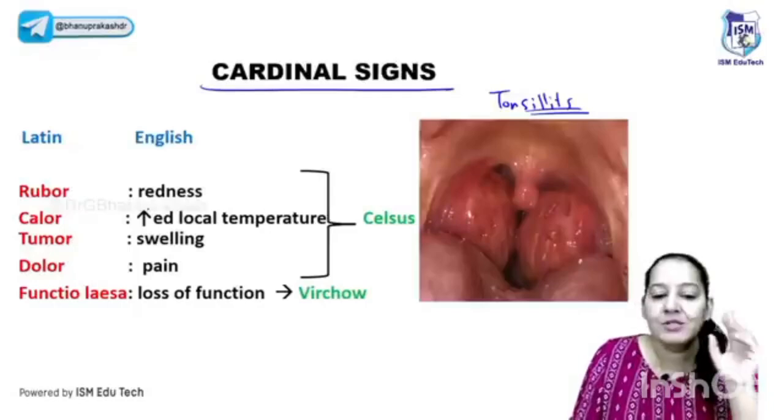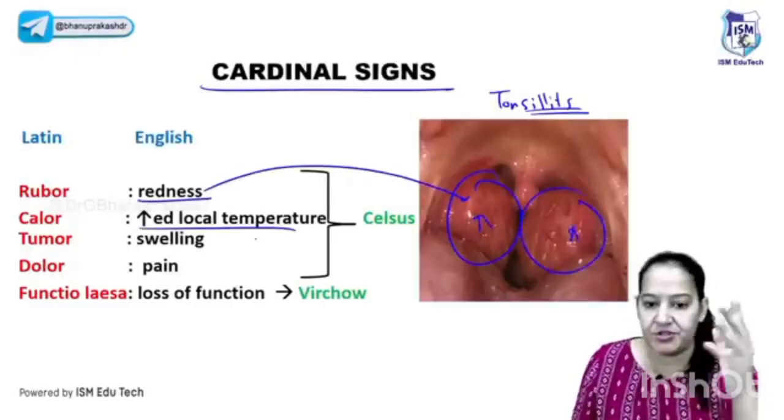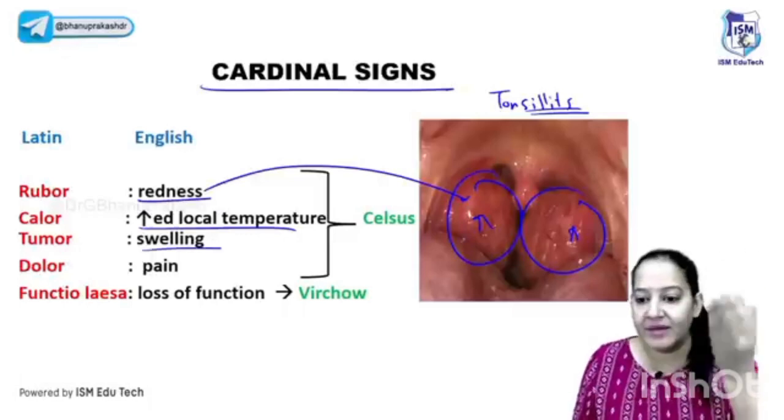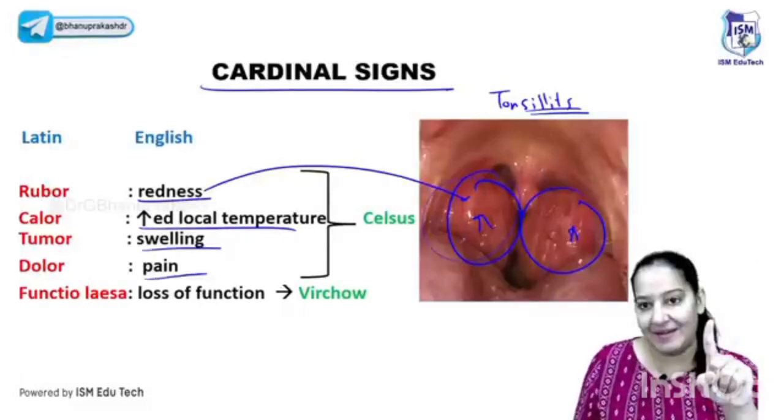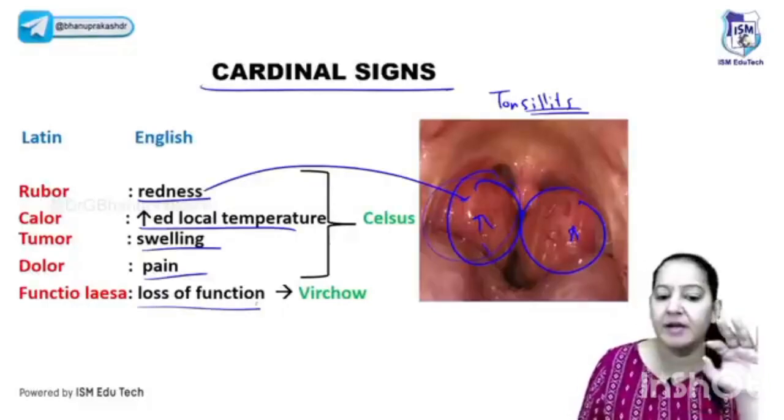These are known as the cardinal signs. First, that organ turns red in color. You can see the tonsils become red. Second, that organ's temperature is more as compared to the surrounding temperature. That is increased local temperature. Third, that organ swells up. You can see the swelling. Fourth, there is pain in that organ. We have tonsillitis, we have pain. And fifth, there is temporary loss of function of that particular organ. Okay, so those are the 5 signs.